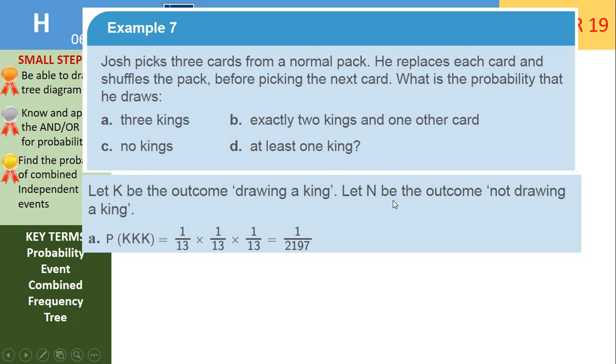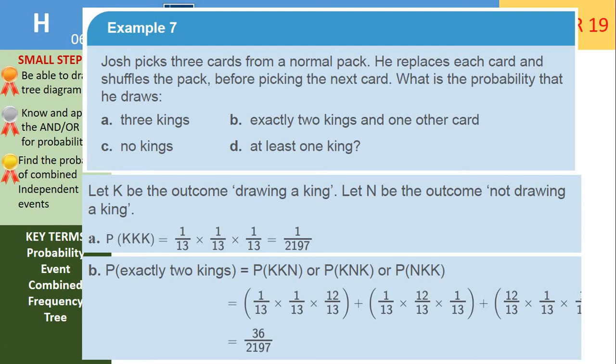Part B, I want exactly 2 kings and 1 other card. Now I need to think really carefully about this, because for exactly 2 kings and 1 other card, there are 3 different ways that this can happen. So I could have a king, a king, and not a king, or I could have a king, not a king, and a king, or I could have not a king, a king, and another king. So I need to work out the probability. So it's 1/13 multiplied by 1/13 multiplied by 12/13.